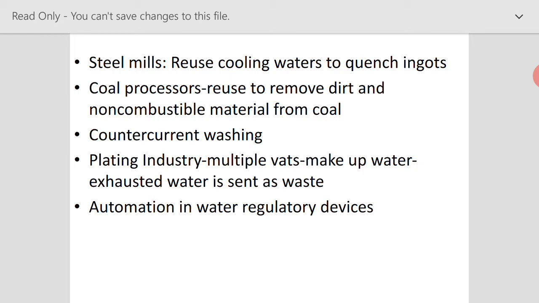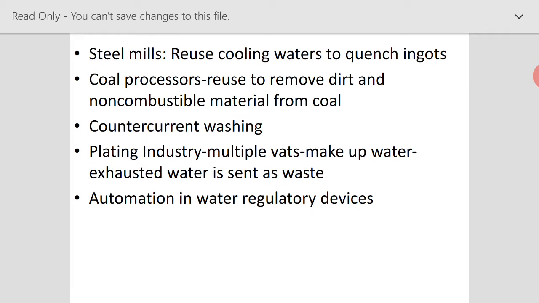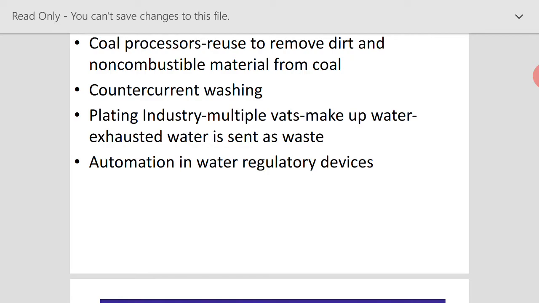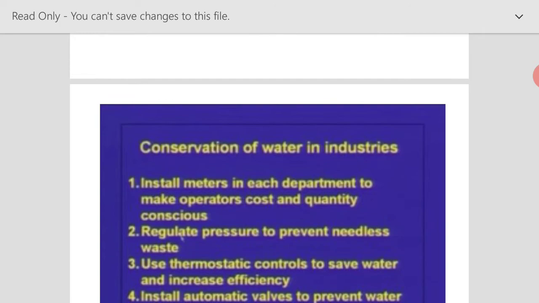Similarly, in the plating industry, we can use multiple uses of makeup water, that is, the water used for the treatment process. The water coming out from the process, we can treat and reuse once again inside the plating industry after the specific recovery of materials. Then only the final exhaust water will be sent out as waste. Or we can go with automation in the water regulatory devices, where we can install meters for proper monitoring of the water usage. That will also reduce the water consumption.